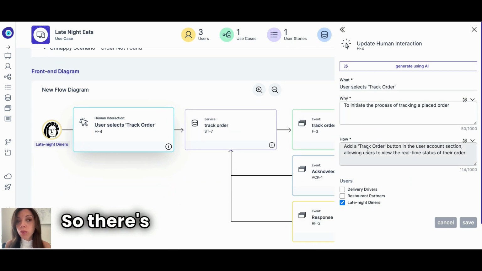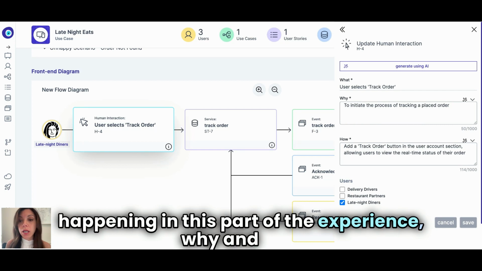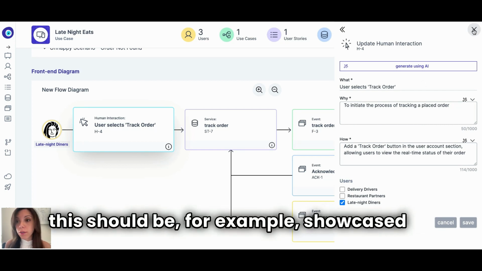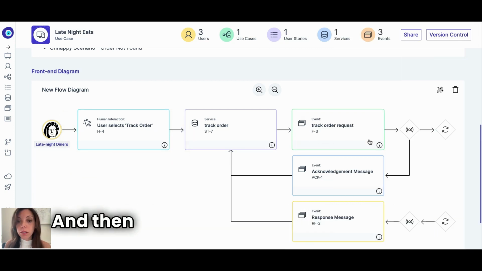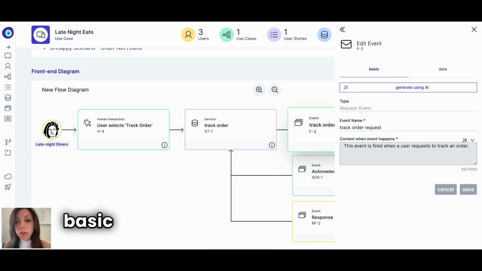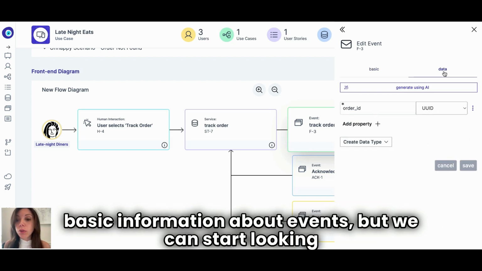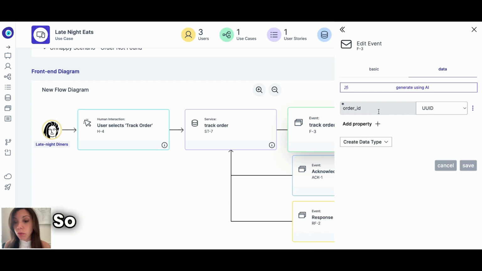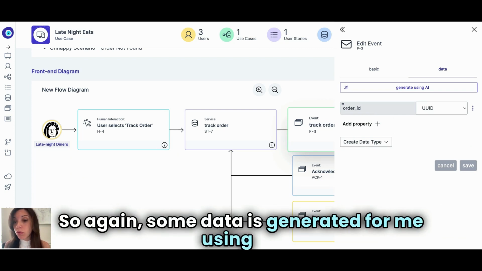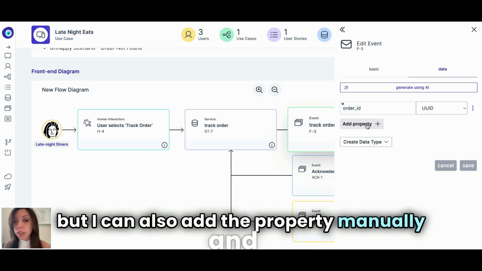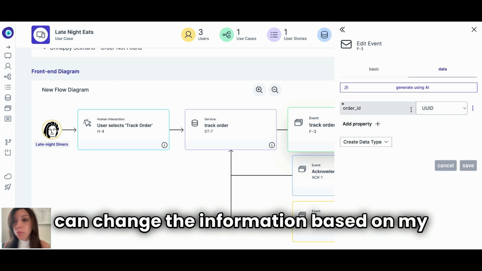I can see more information that is related to each of these boxes. So there's going to be some information about what is happening in this part of the experience, why and how this should be, for example, showcased on the front end. And then, for example, for events, we have some basic information about events, but we can start looking also at some data that might have been triggered. So again, some data is generated for me using AI, but I can also add the property manually, and I can change the information based on my specific project.